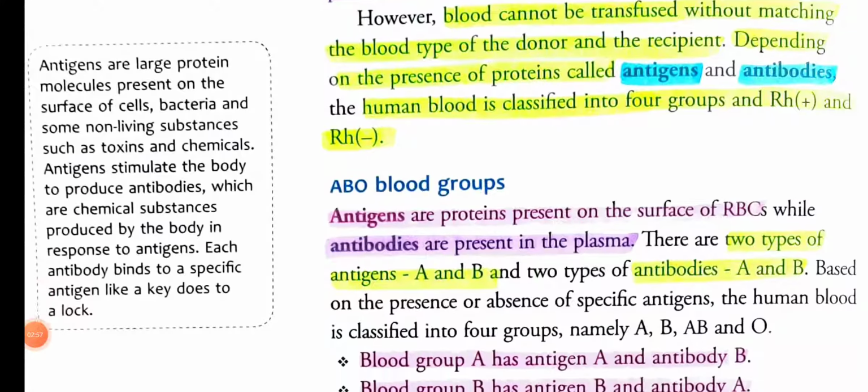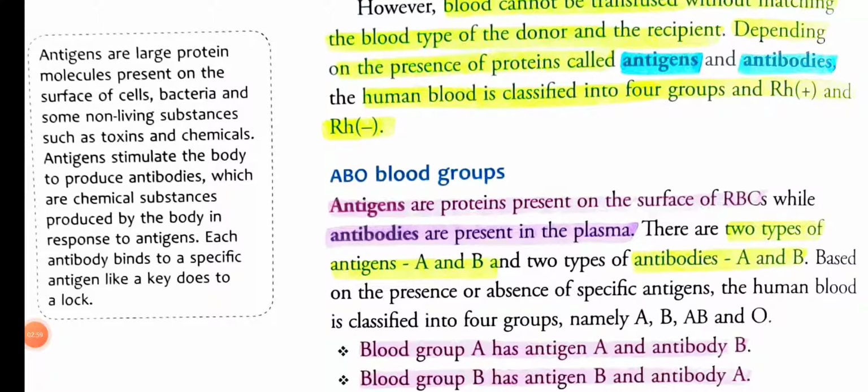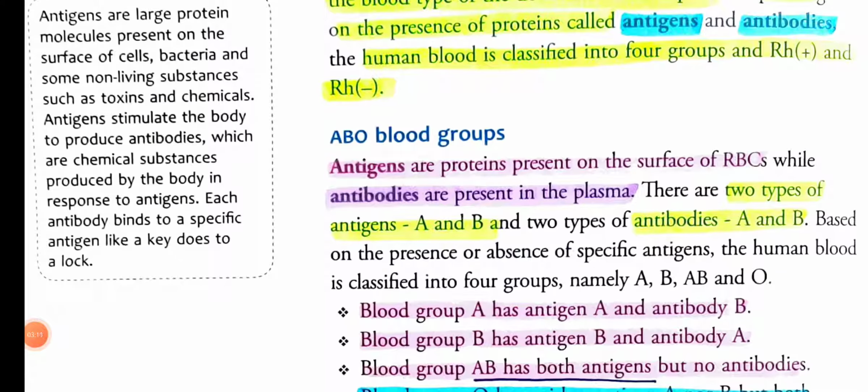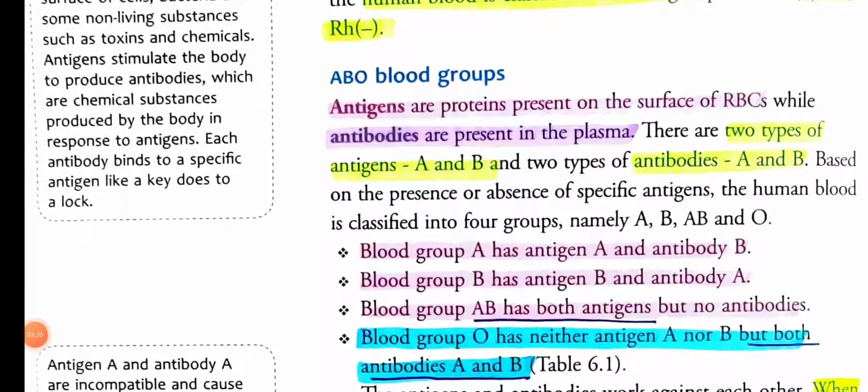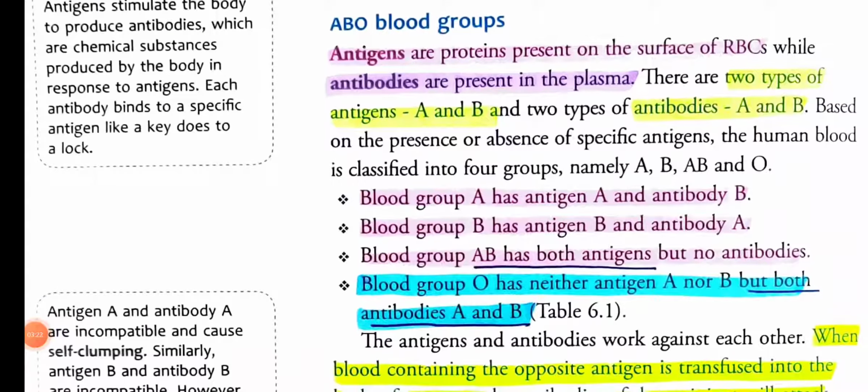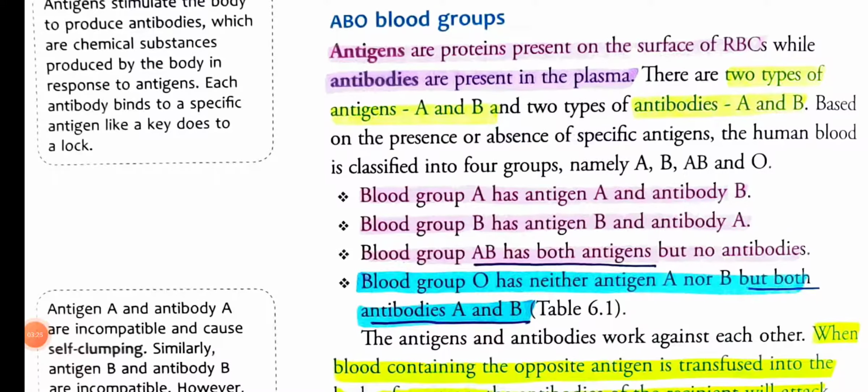So what are ABO blood groups? Antigens are proteins present on the surface of RBCs, while antibodies are present in the plasma. Plasma is the liquid portion of the blood. You have already learned it. There are 2 types of antigens, A and B, and 2 types of antibodies, A and B. Based on the presence or absence of specific antigens, human blood is classified into 4 groups, namely A, B, AB, and O.